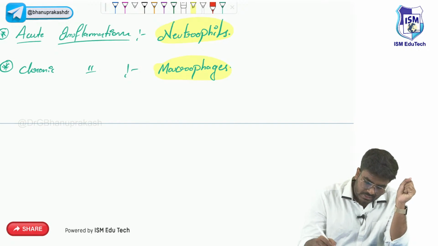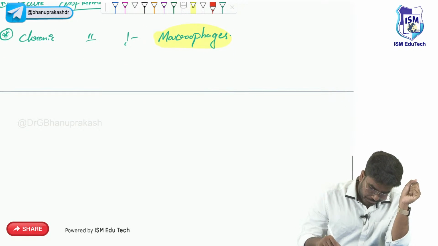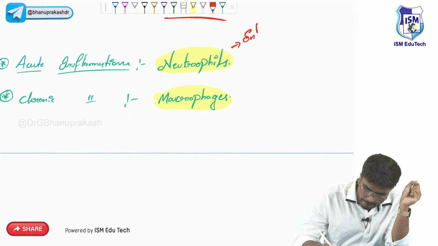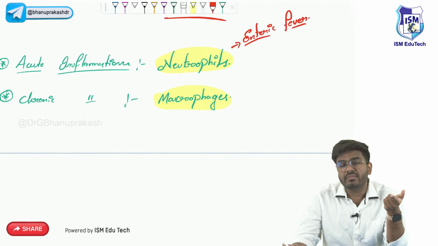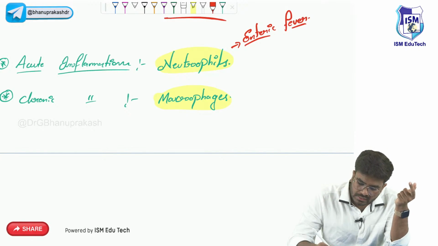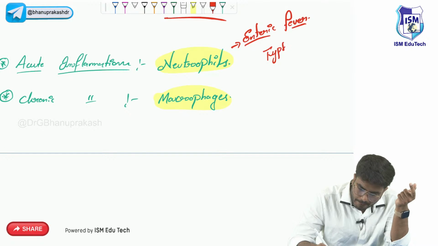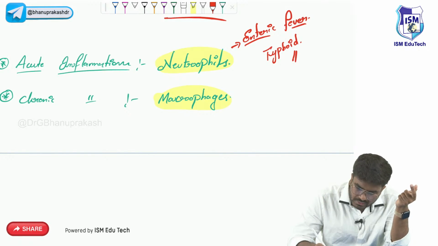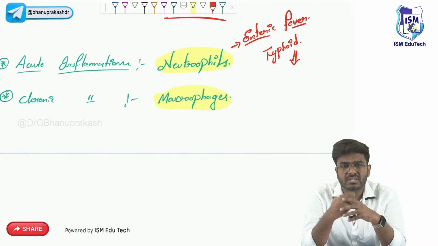But there are exceptions. There is an acute inflammation called enteric fever. What exactly is enteric fever? I just want you to think yourself. Enteric fever is nothing but the other name for typhoid. Now, typhoid, is it a chronic infection or an acute infection? I'm asking you.